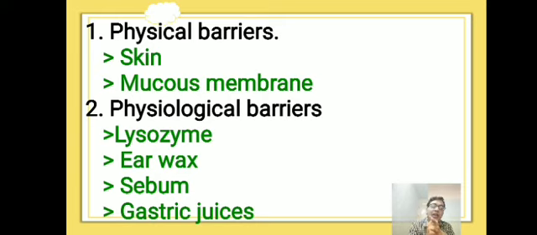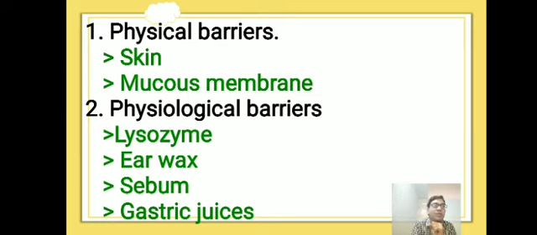Then earwax. Earwax is also called cerumen, secreted by the ceruminous glands in the ear canal. This cerumen traps pathogens entering the ear. Not only does it trap pathogens, it is also able to trap some dust particles.